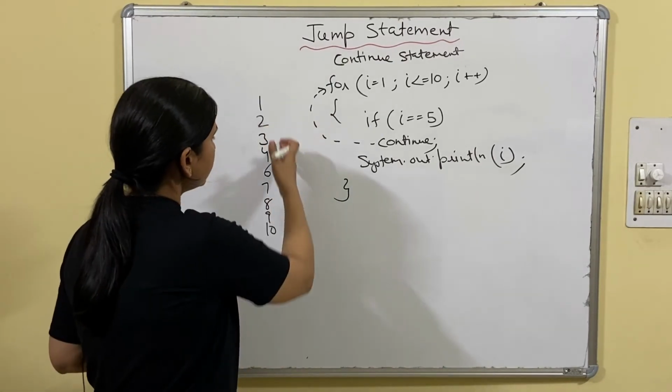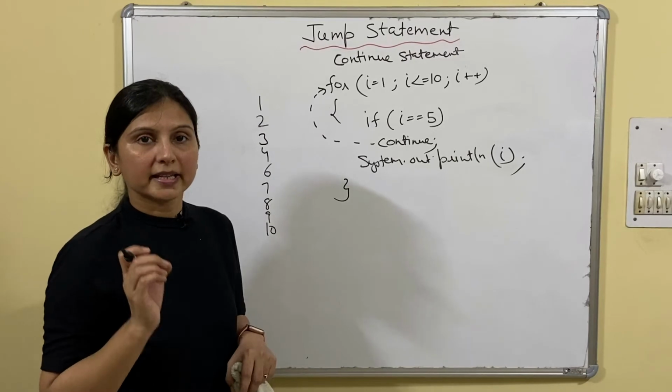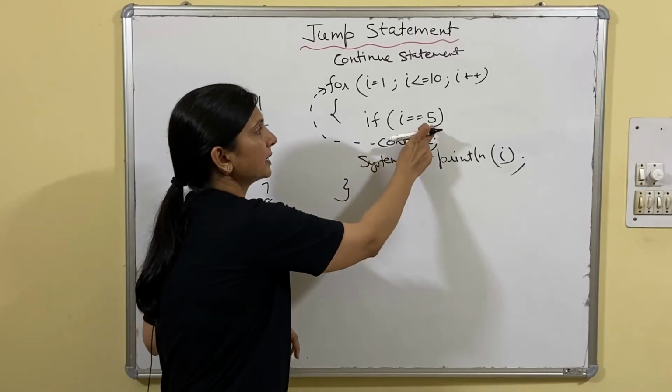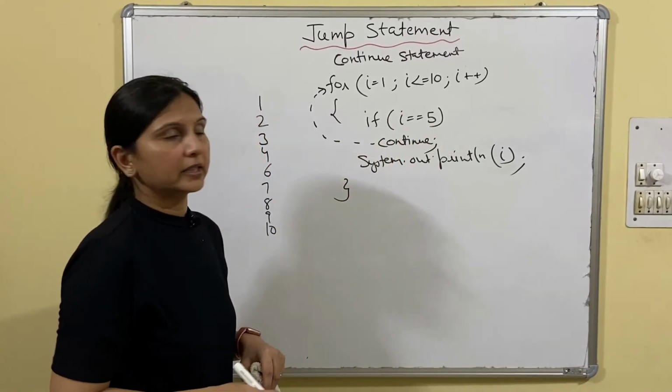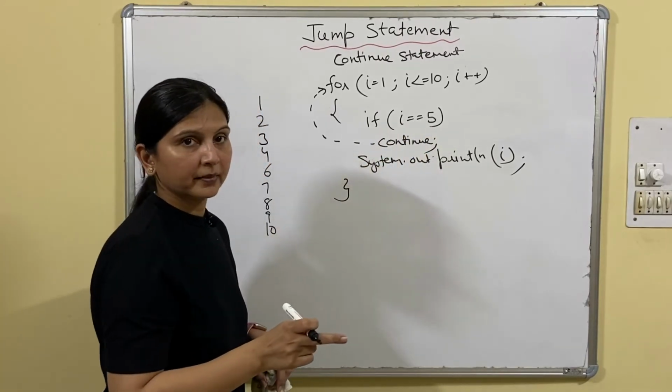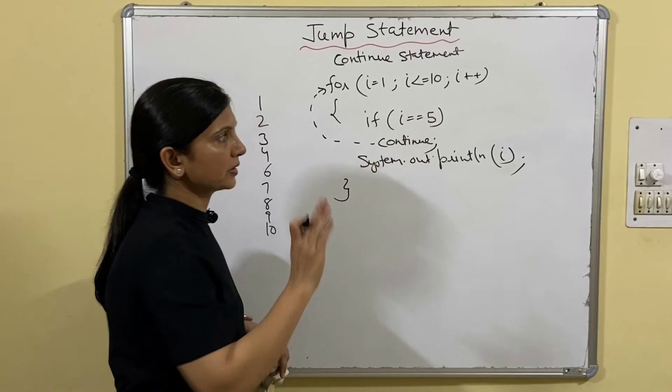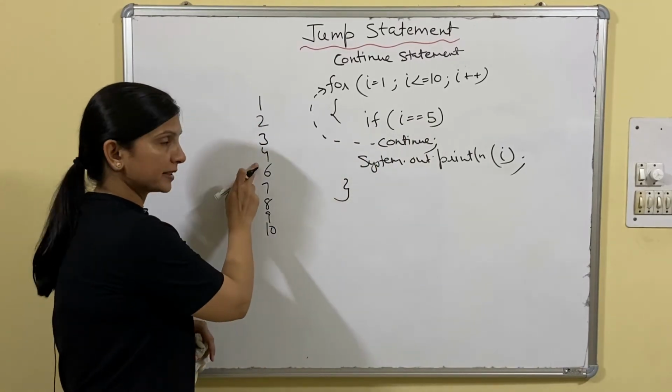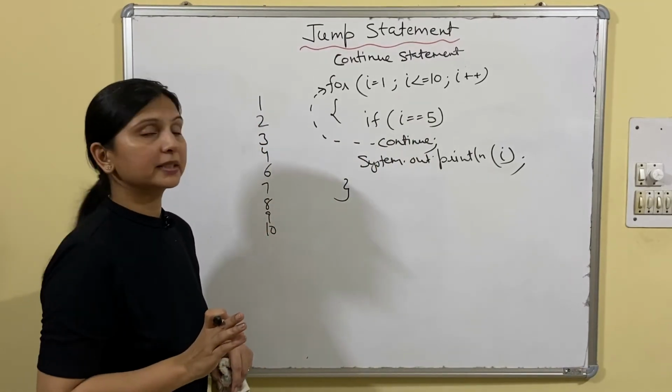So what happened in case of continue? It will display all the numbers except the number given in the condition. Fine. The number on which you have applied the condition will not be displayed. Rest all the numbers will be displayed. Only 5 will not be displayed here. All the other numbers will be displayed.